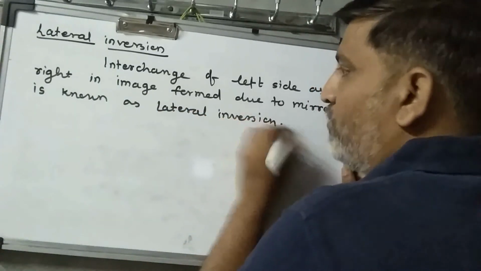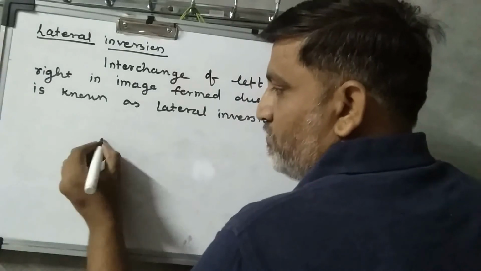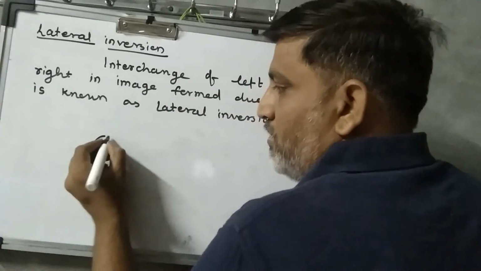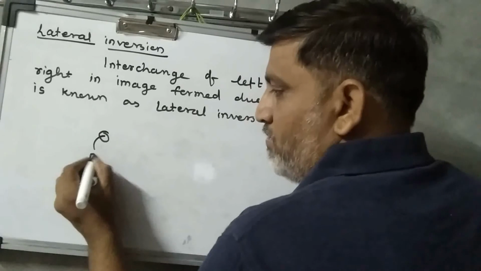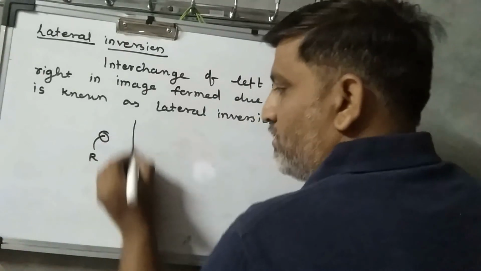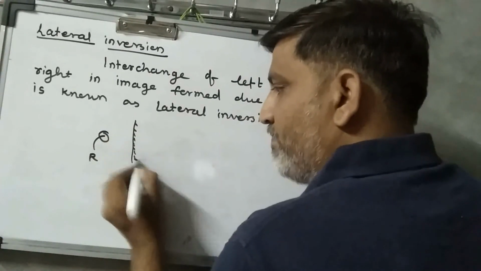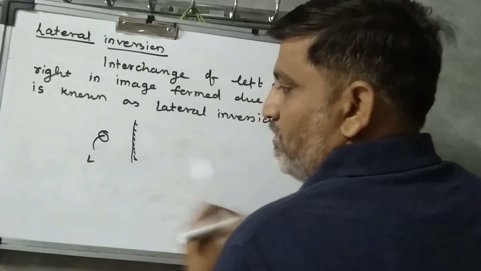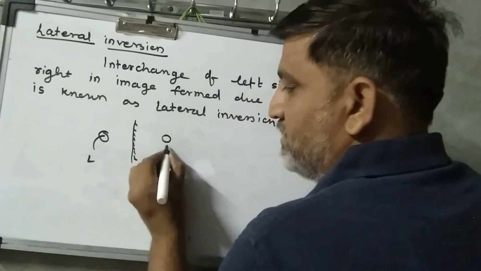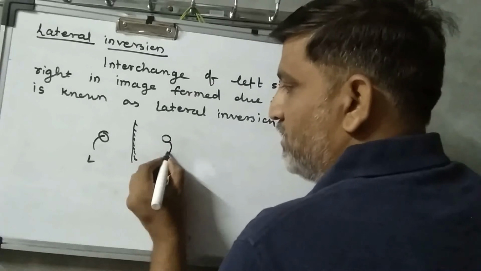It is known as what? Lateral inversion. Means here is the ring which is in the right hand, or say left hand, in the mirror if I see, this looks in the left hand.